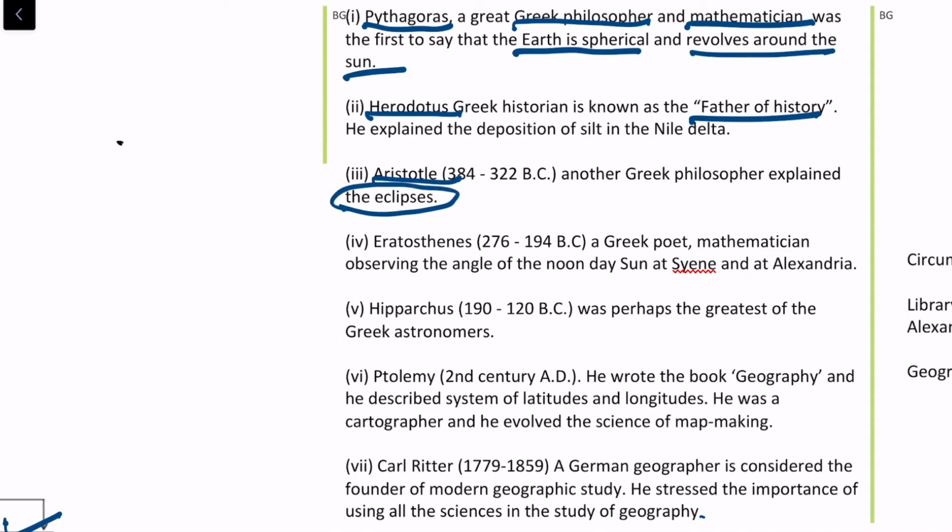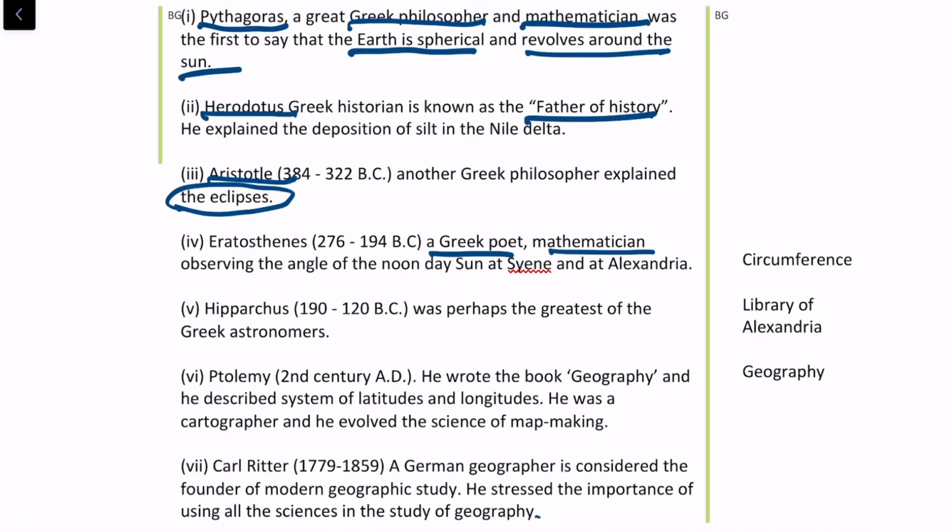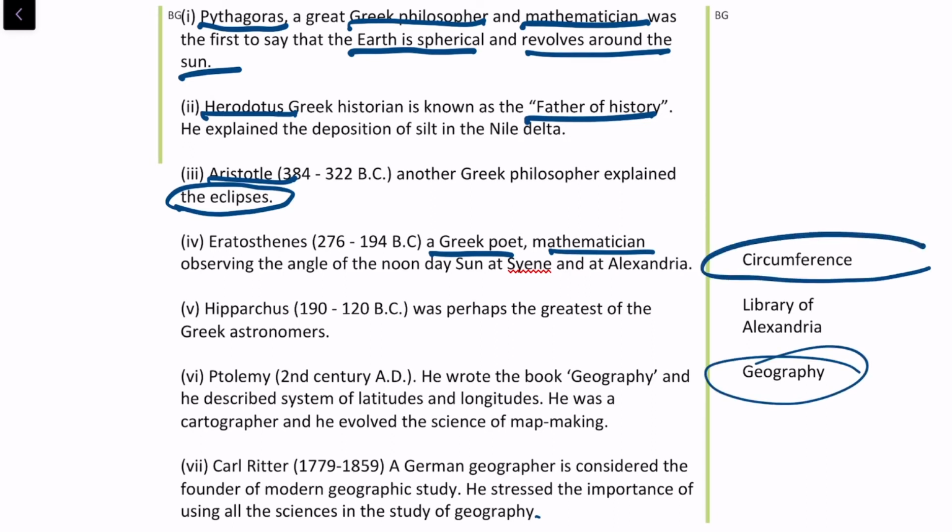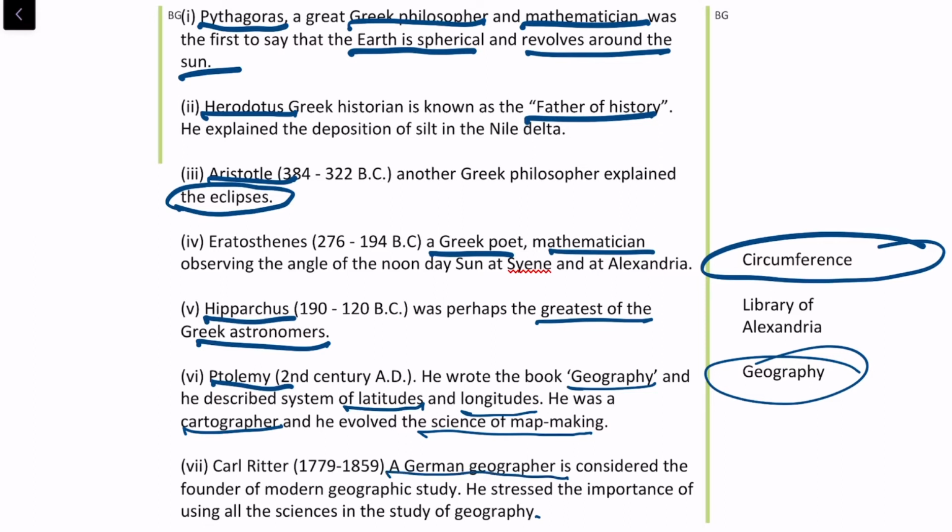Eratosthenes was a Greek poet and mathematician. His contribution towards geography is that he is the father of geography and he was the first one to calculate the circumference of the earth. Then there is Hipparchus, perhaps the greatest Greek astronomer. Then there is Ptolemy. He wrote the book Geography and described the system of latitudes and longitudes. He was also a cartographer, meaning he evolved the science of map making. Map making is known as cartography. Then there is Karl Ritter. He was a German geographer and is considered the founder of modern geographic studies.